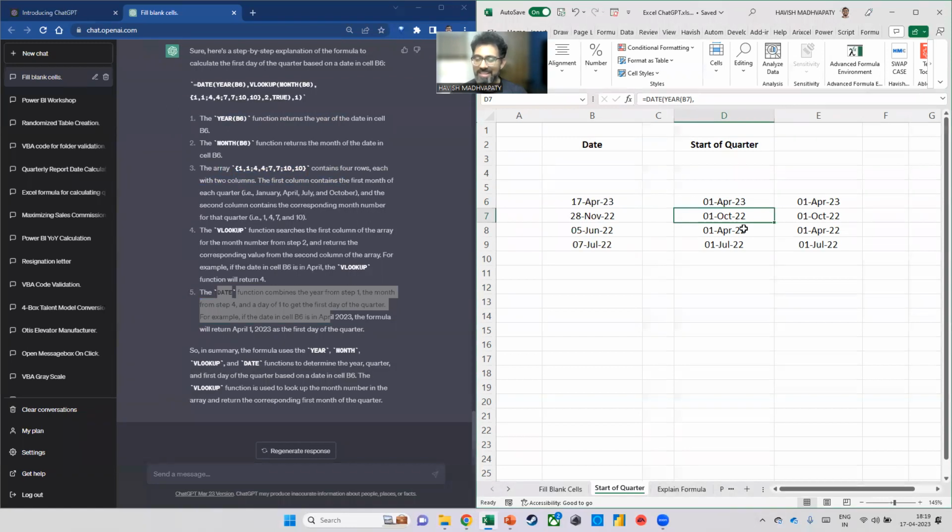Now, this is where things get really cool, right? I mean, sure, I showed you how it can tell you the steps for performing an action, which is okay, but then this is even better because now you can actually tell it that, hey, this is what I want. It will build a formula, or you can tell it, I already have a formula with me. Explain it to me step by step.